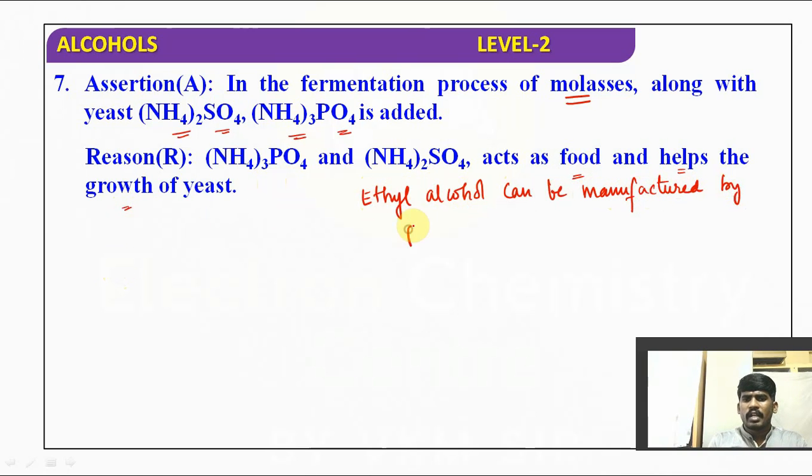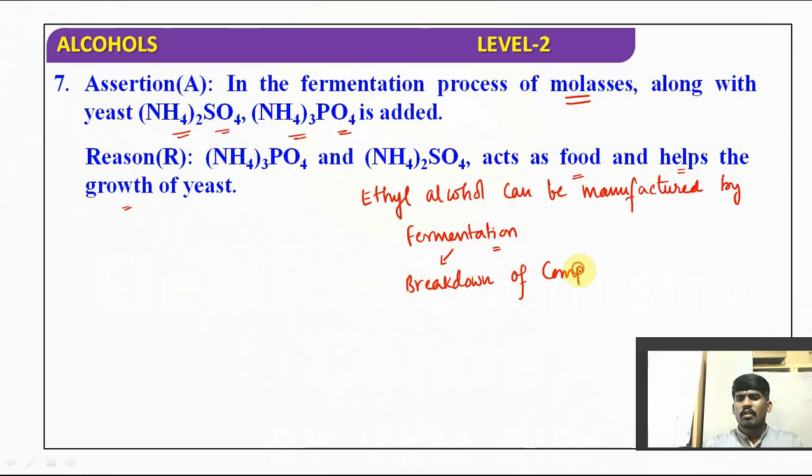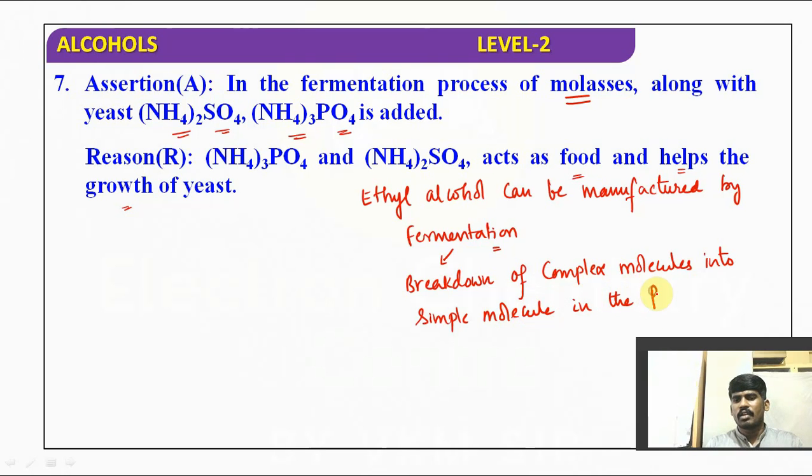Ethyl alcohol can be manufactured by the fermentation process. By which process? Fermentation process. Fermentation is nothing but breakdown of complex molecules into simple molecules in the presence of microorganisms such as yeast.